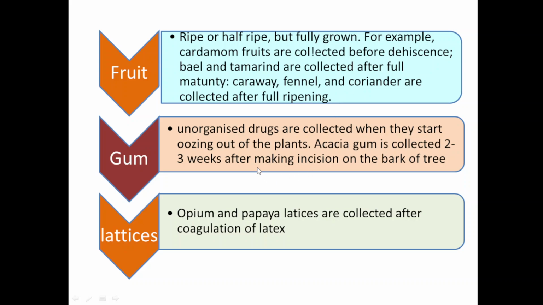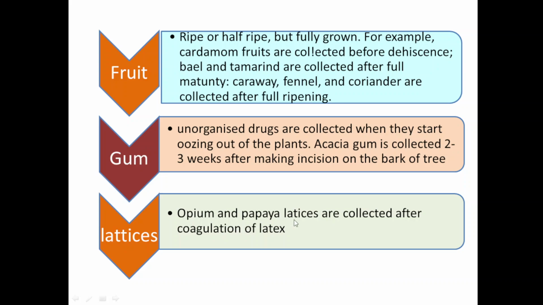In case of unorganized drugs, such as gums and latices, drugs are collected when they start oozing out from the plants. Acacia gum is collected by making an incision on the bark of the tree, and after 2 to 3 weeks the gum is collected.